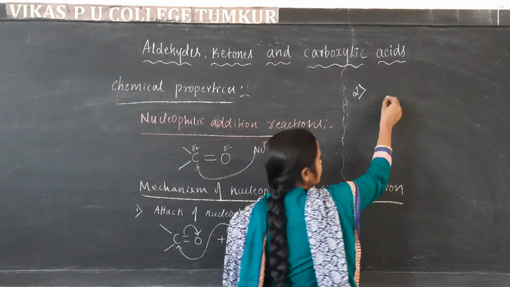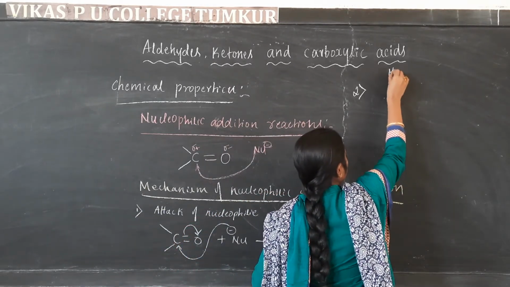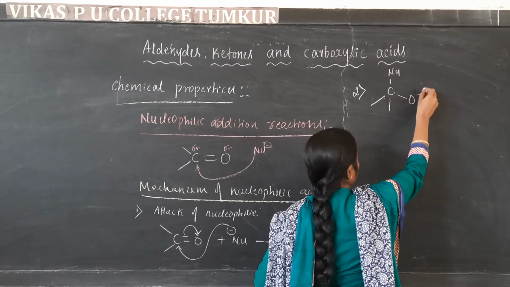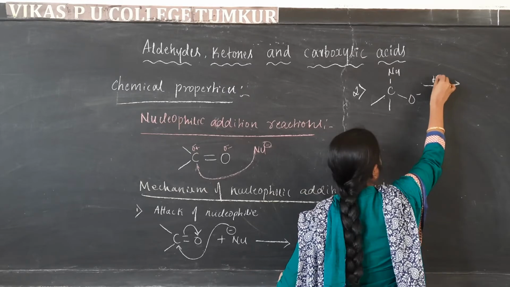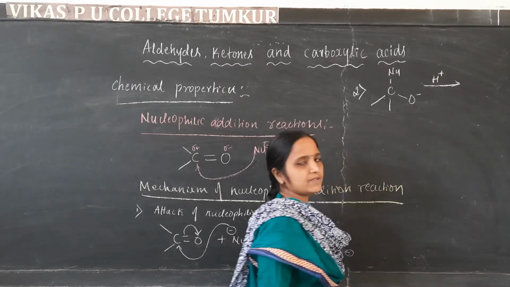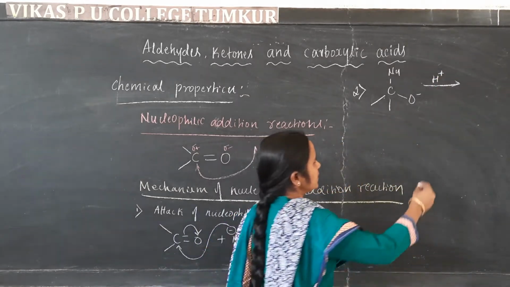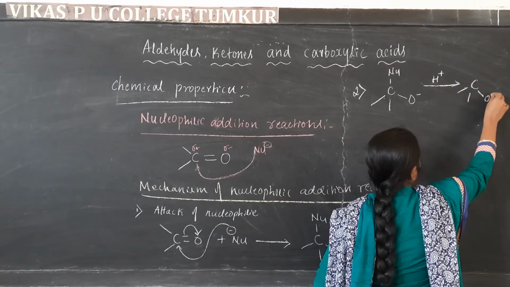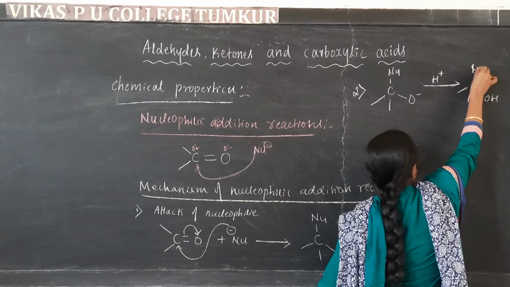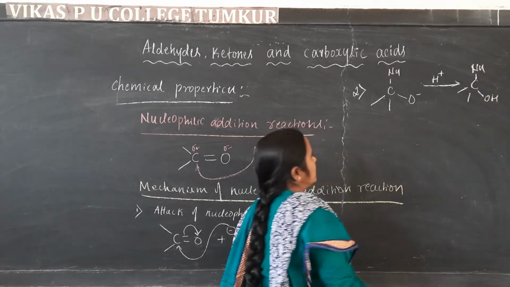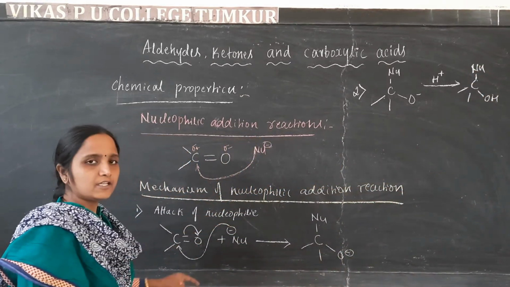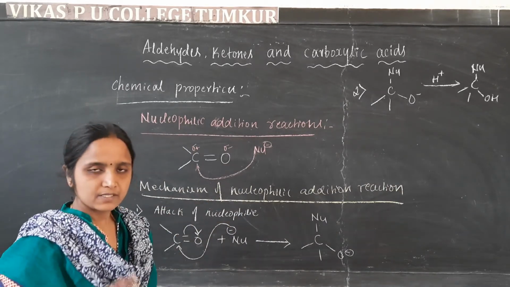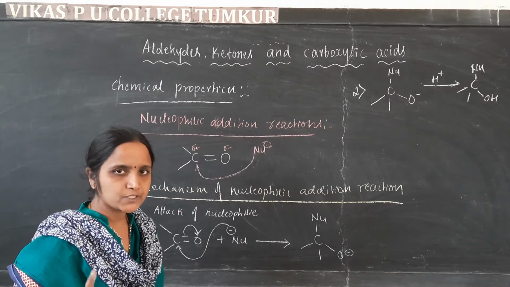For this intermediate product, there is attack of the proton, and we get the respective product. This is the mechanism of nucleophilic addition reaction, which takes place in two steps.